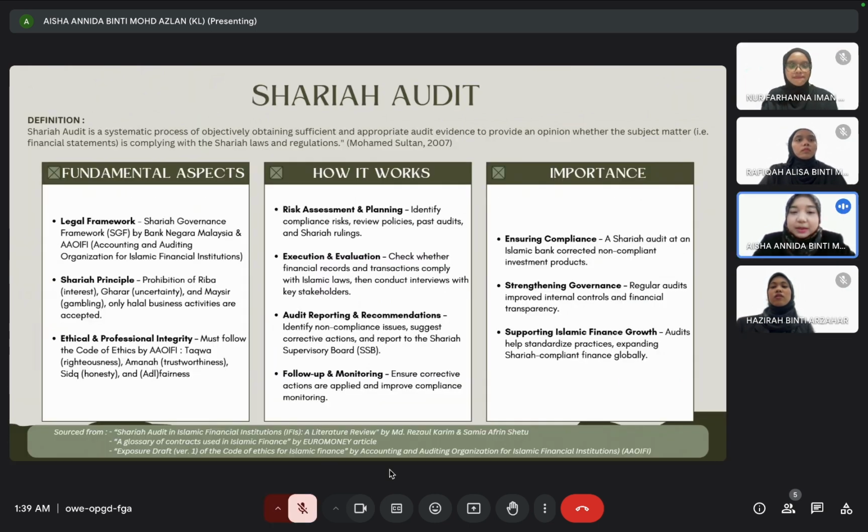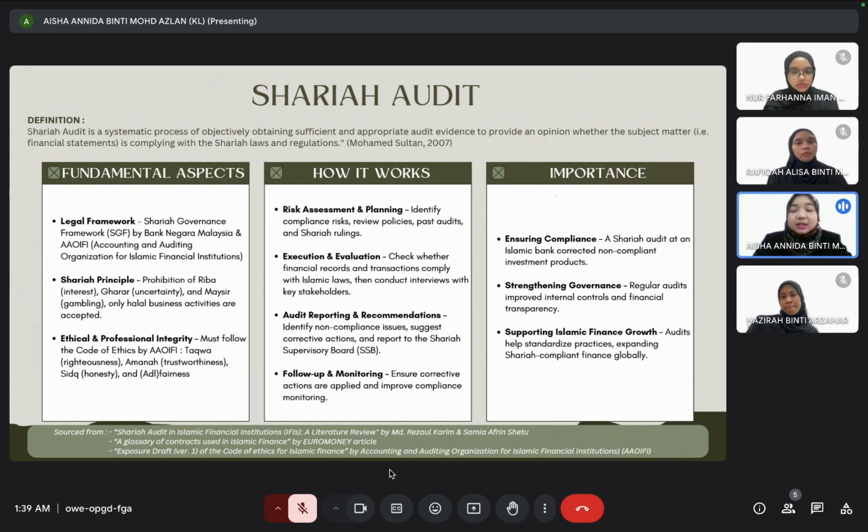Next, I'll be explaining about Sharia audit. The definition basically explains a structured process of reviewing financial statements to ensure that they comply with Sharia laws and also regulations. For the fundamental aspects of Sharia audit, we have three. The first one, Sharia audit is based on the legal framework from the Sharia Governance Framework, SGF, by Bank Negara Malaysia, and also AAOIFI, which means Accounting and Auditing Organisation for Islamic Financial Institutions.